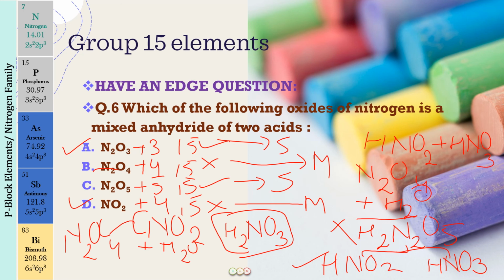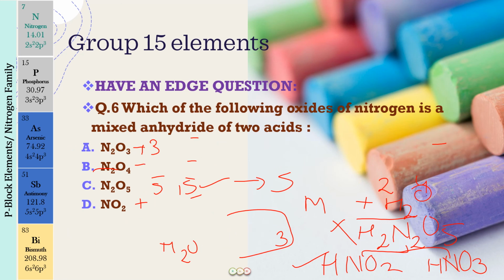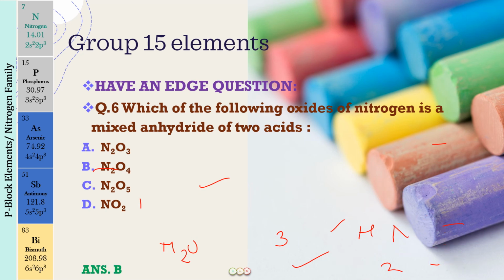Okay, but if you have to mark a single correct option over here, the correct option is going to be B, and if it is multi-correct, then the options are going to be B and D. Okay, I hope this is clear.